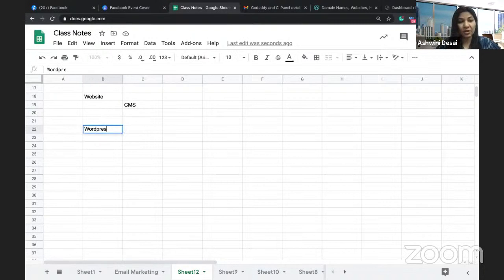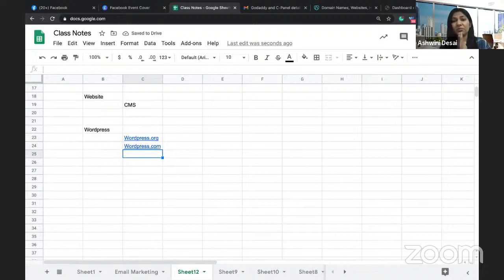Now WordPress is of two types. One is WordPress.org, which we will be using today, and the second is WordPress.com. Now, when you use WordPress.org, you get an application which is a free application.